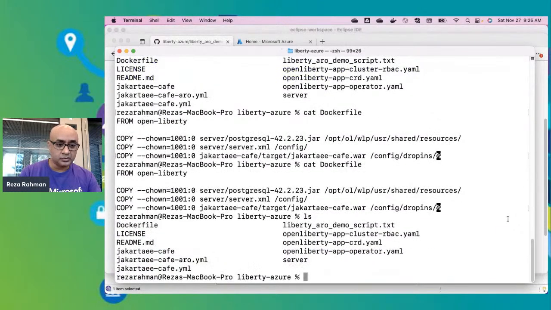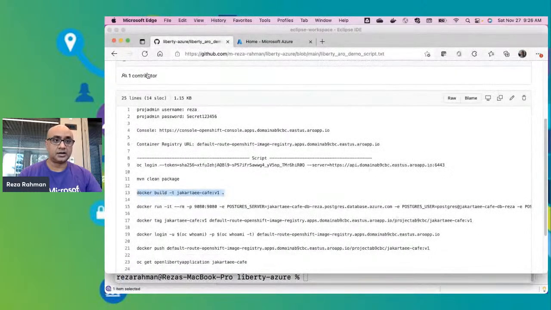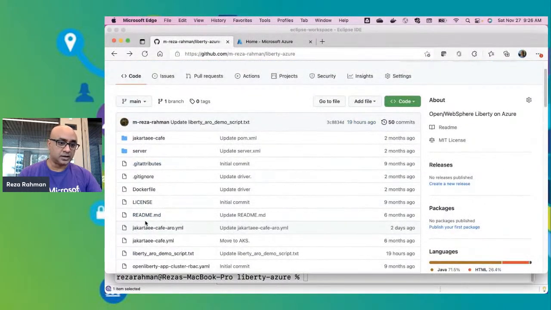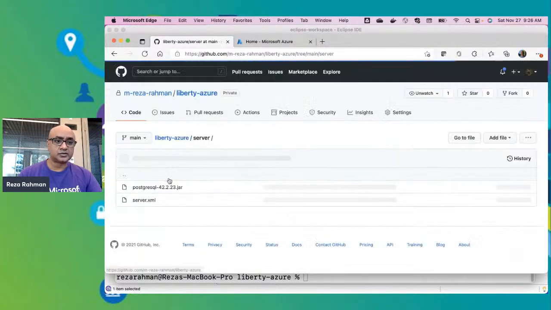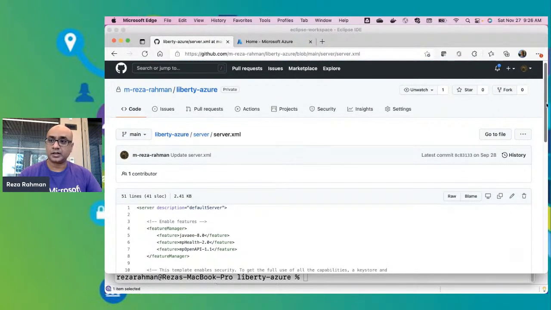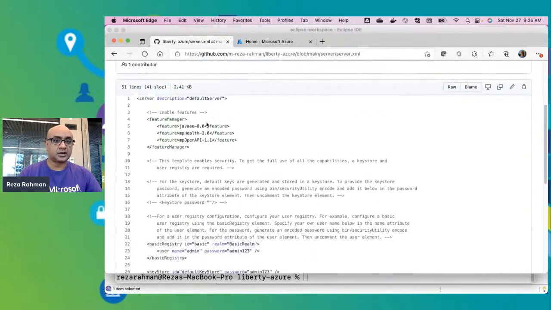So let me show you the server.xml. Actually, it's going to be a little bit easier to show that in the browser. I think it'll render better. So if I go into the server directory and show you the server.xml file, this is how that looks. And you'll notice that other than Java EE 8, I've also enabled MicroProfile Health and MicroProfile OpenAPI.